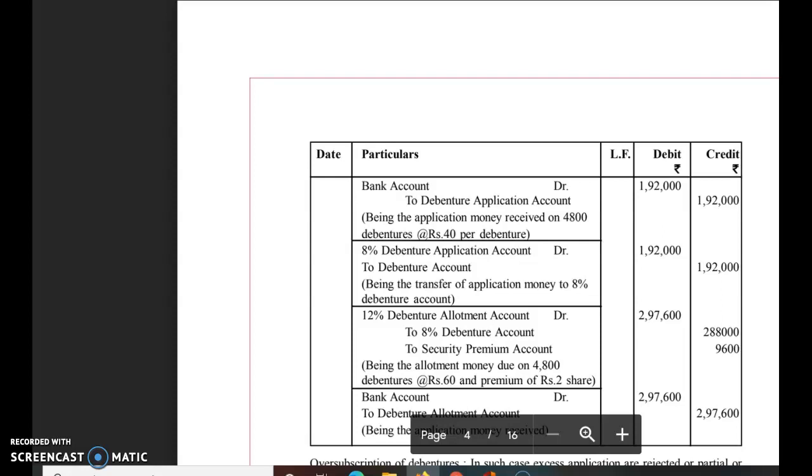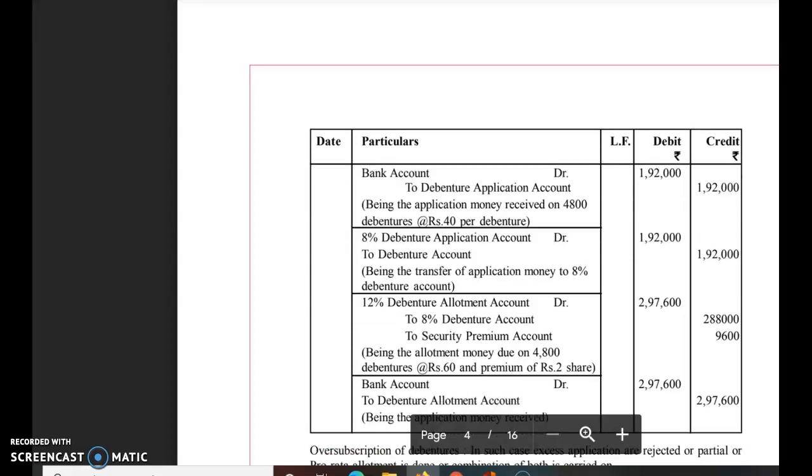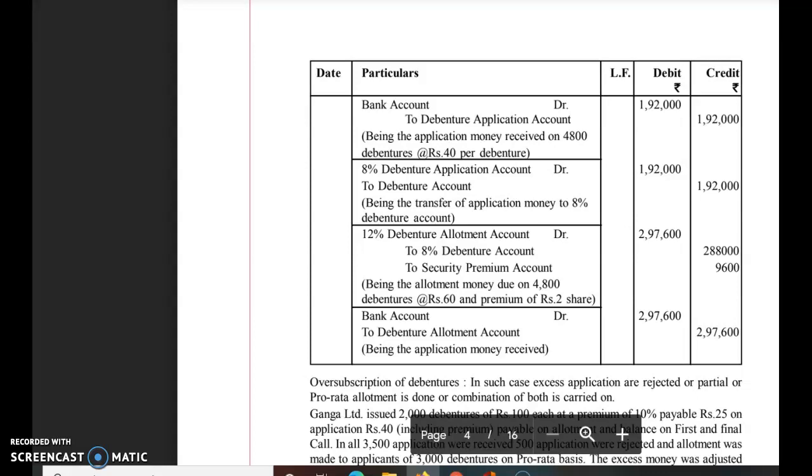What is the rate of securities premium? Rupees 2. So on 4,800 debentures at the rate of rupees 2, 9,600. So 8% debenture allotment account will be debited with 2,97,600 and credit will be given to 8% debenture account at the rate of rupees 60, 2,88,000, and to securities premium on 4,800 debentures at the rate of rupees 2, 9,600.